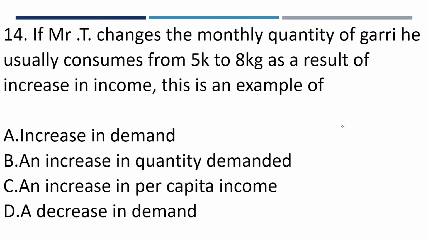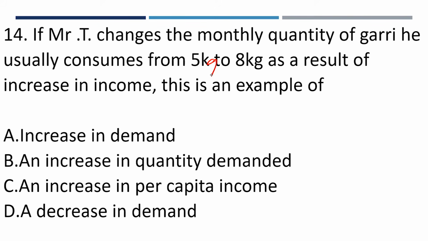Please, let's note that. If Mr. T changes the monthly quantity of garri he usually consumes from 5 kilogram to 8 kilogram as a result of an increase in income, this is an example of: A, increase in demand; B, an increase in quantity demanded; C, an increase in per capita income; D, a decrease in demand.